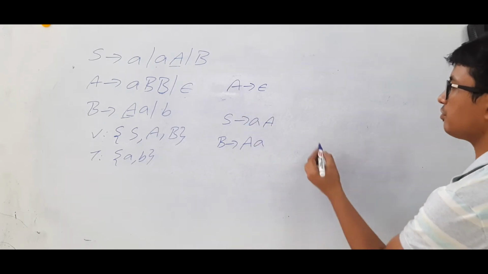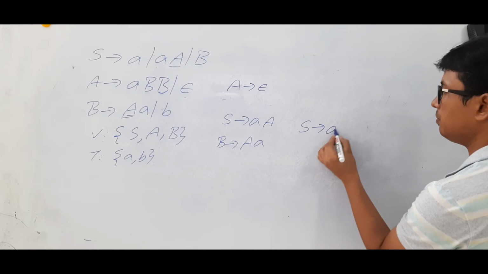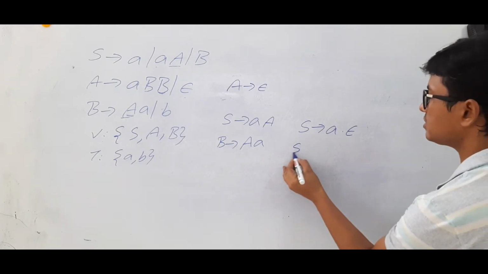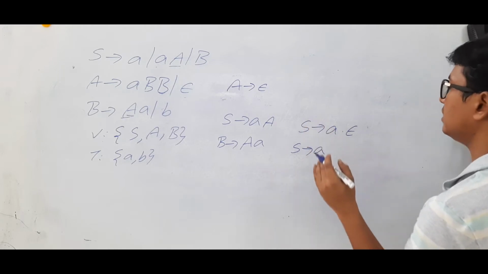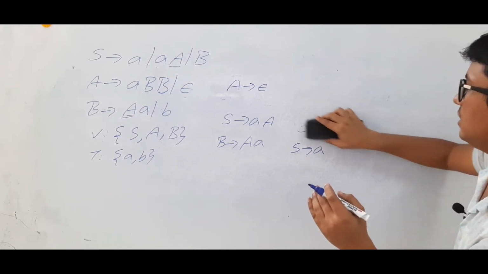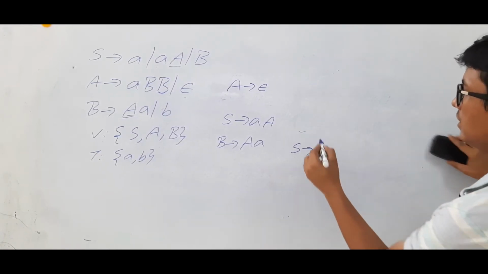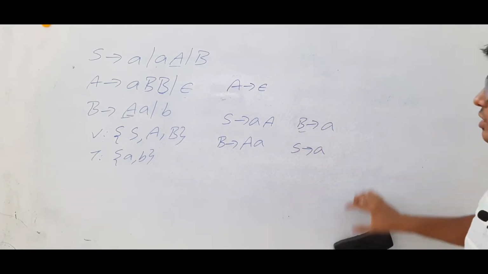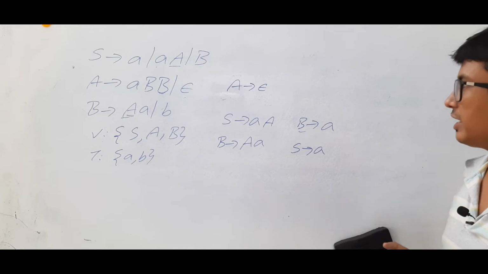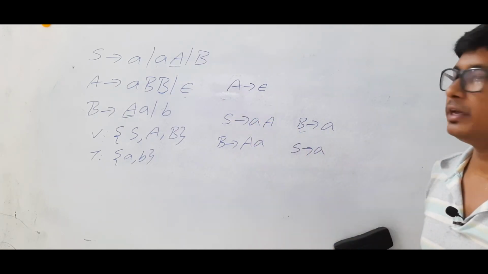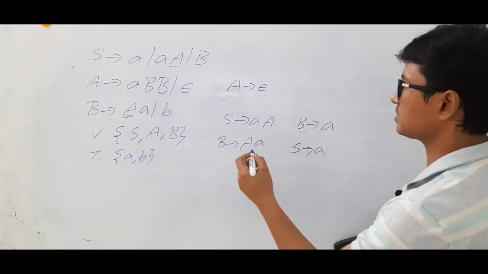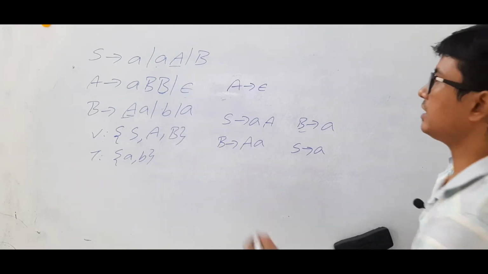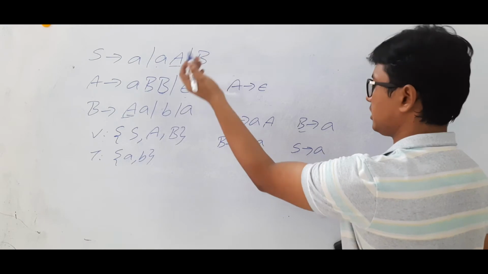So in place of A, you keep epsilon. It will be A concatenated with epsilon, and A concatenated with epsilon is A only. So you will get the production S determines A, and then B determines small a. These are the two extra productions you get in place of A if you keep epsilon. So add those productions: B determines small a, and S determines A.